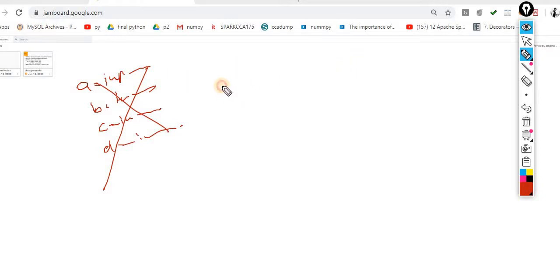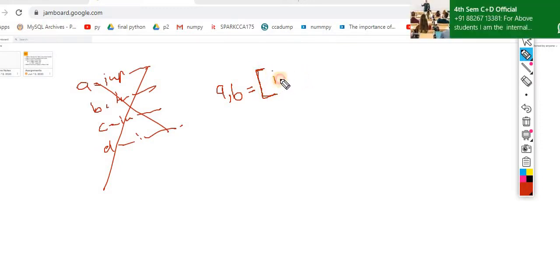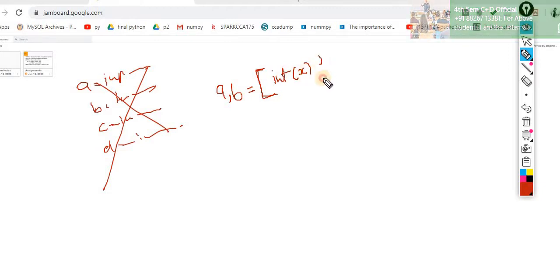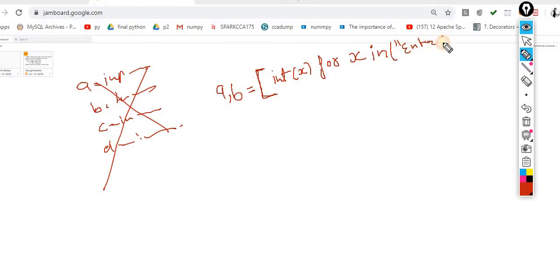Understand this, very simple. a, b = then a bracket, then int(x) for x in, here enter 2 values.